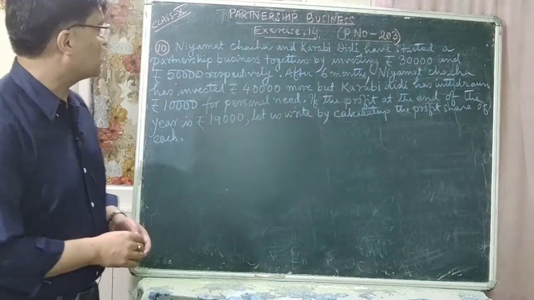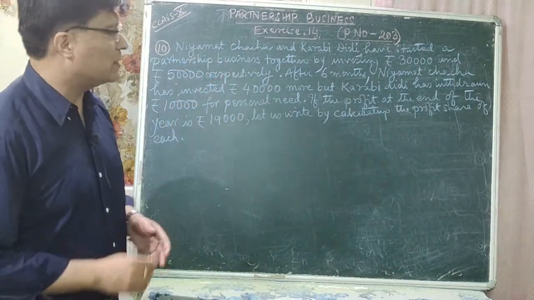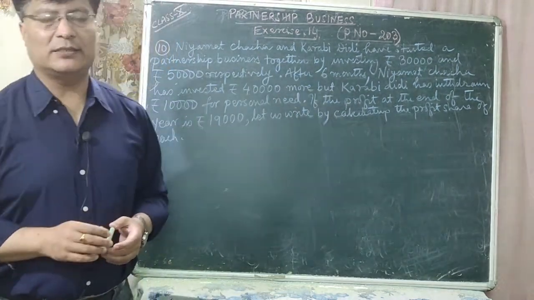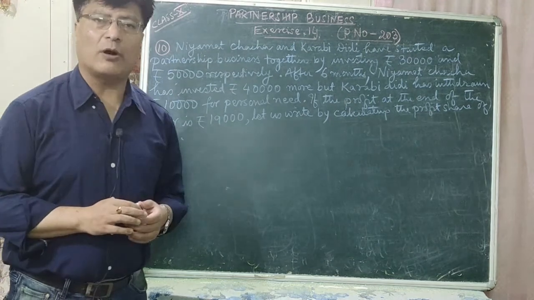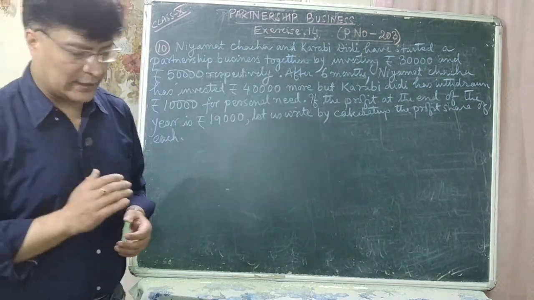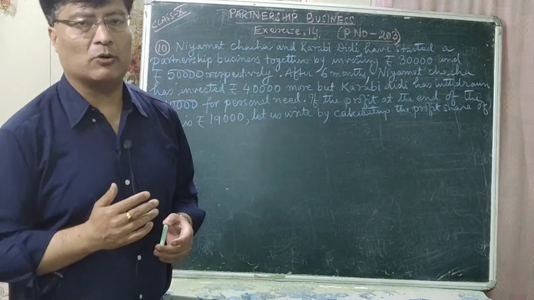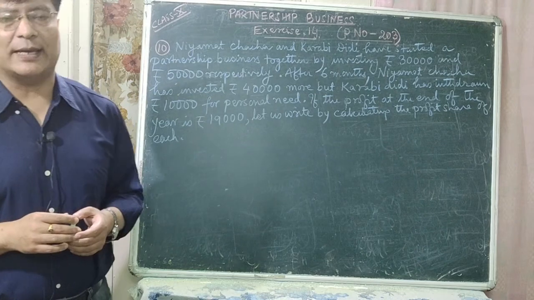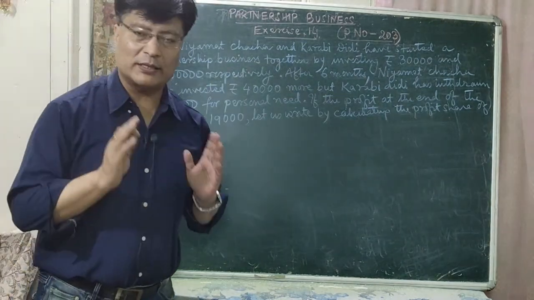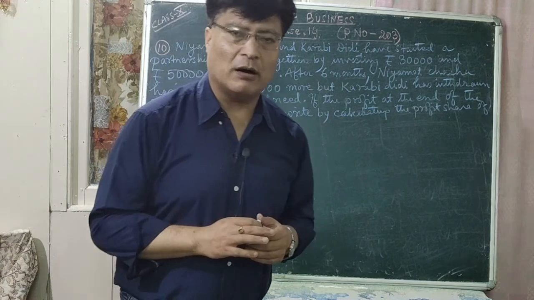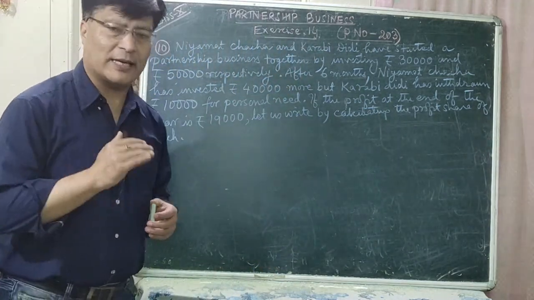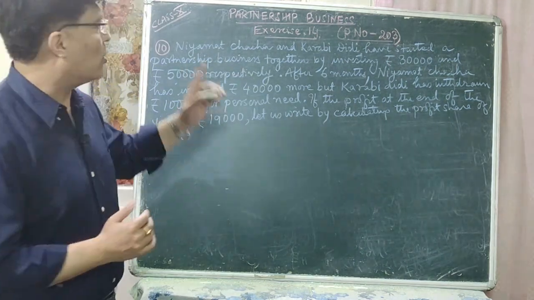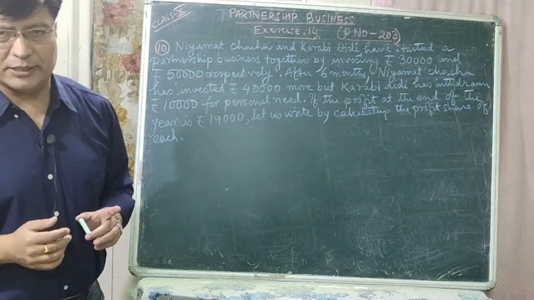So now I am doing class for class 10. The topic is partnership business. In the last online class also we did some problems on compound partnership business, and in that online class I told you about the meaning of simple partnership business and compound partnership business. So I think you have understood the meaning of both. So today we shall do more problems on compound partnership business, right?